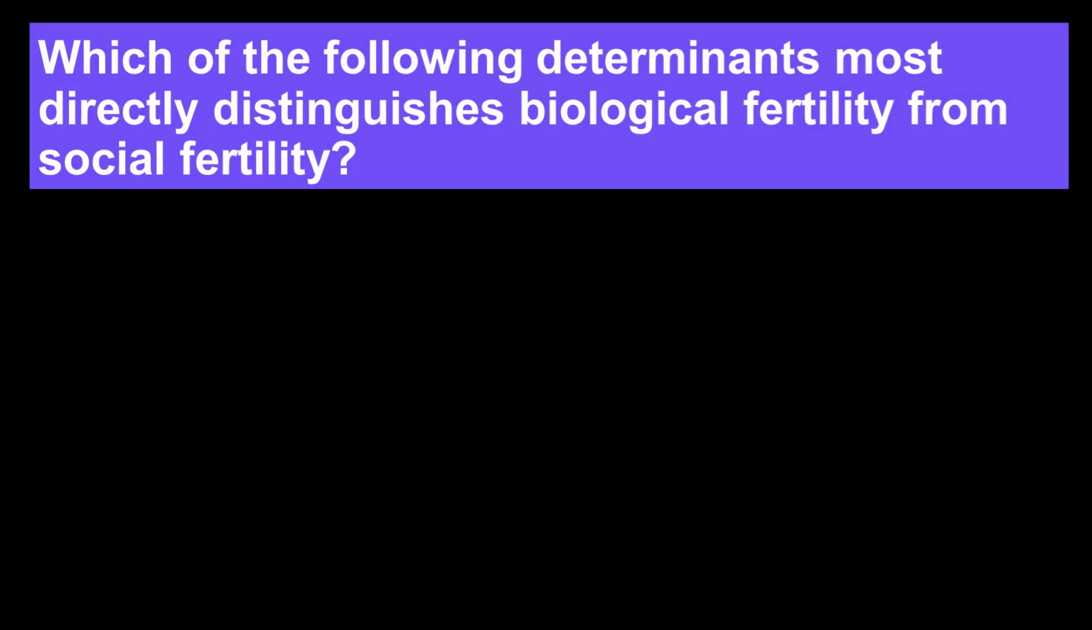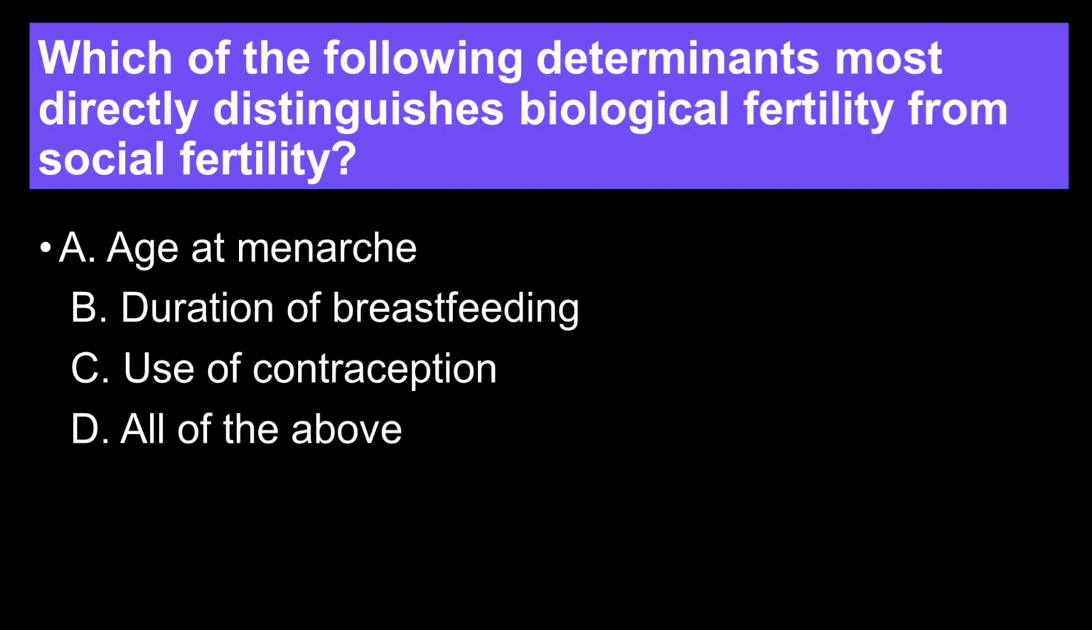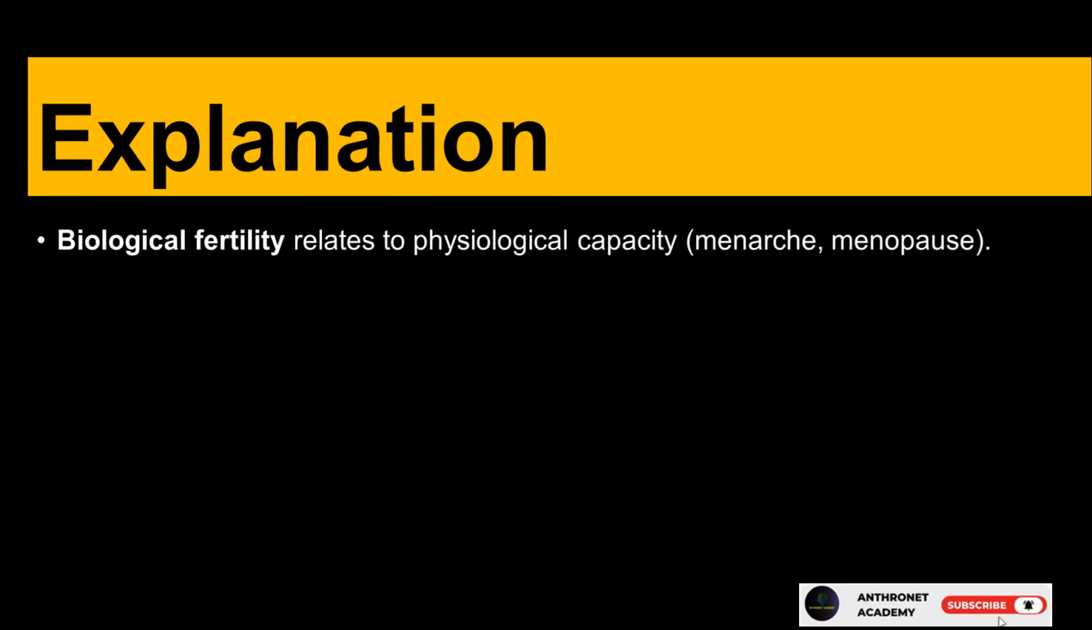Question 8. Which of the following determinants most directly distinguishes biological fertility from social fertility? A. Age at menarche. B. Duration of breastfeeding. C. Use of contraception. D. All of the above. Correct answer, D.